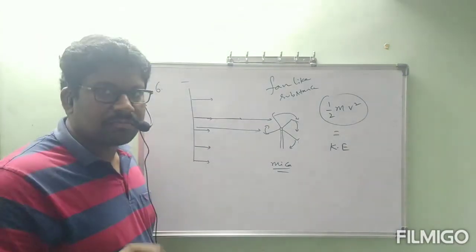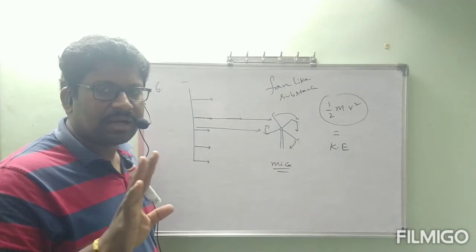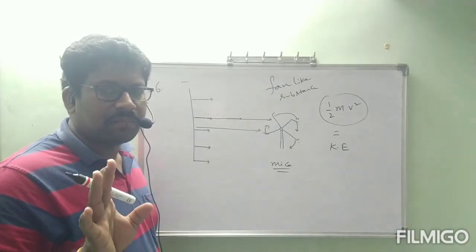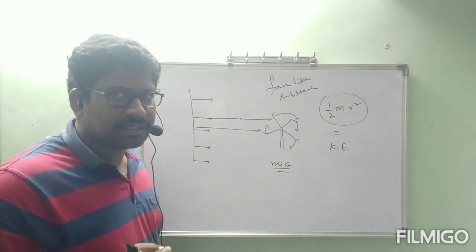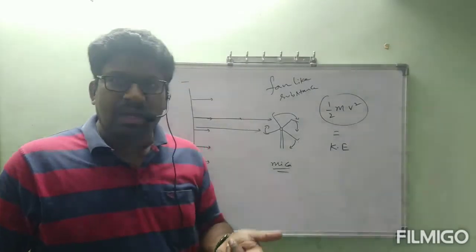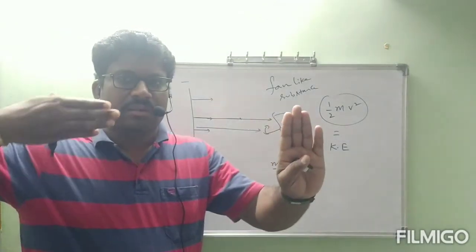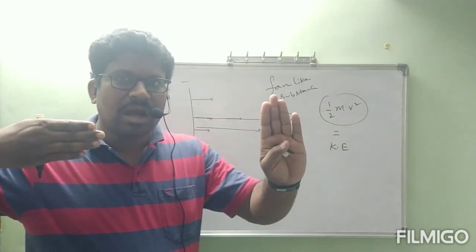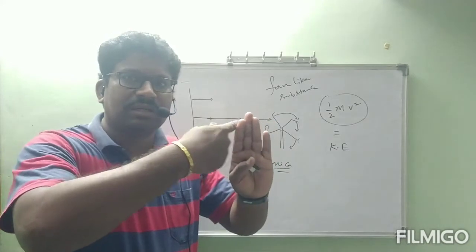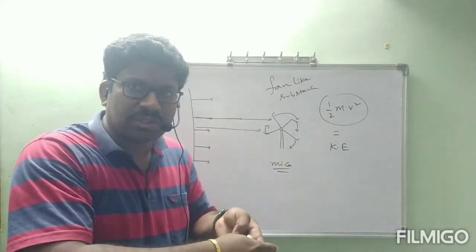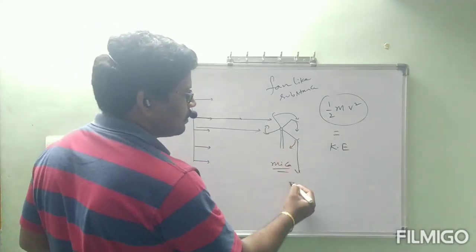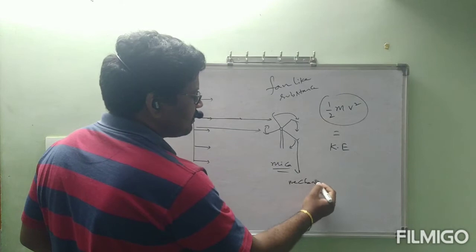A particle without mass cannot have kinetic energy; that is not possible. Now a particle with mass moving with some velocity has some kinetic energy. Now these cathode rays with some kinetic energy fall on this fan-like substance, and this kinetic energy is transferred to that fan, and that fan is set into motion. That motion is called mechanical motion.